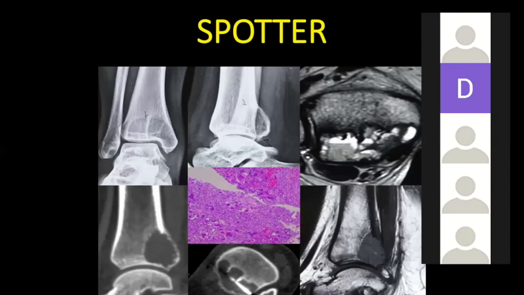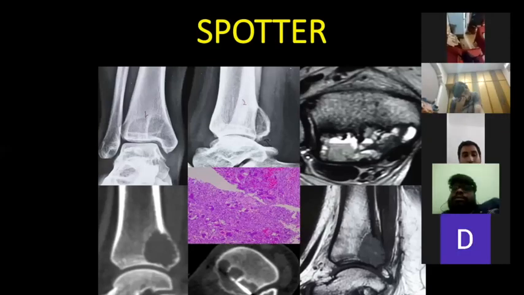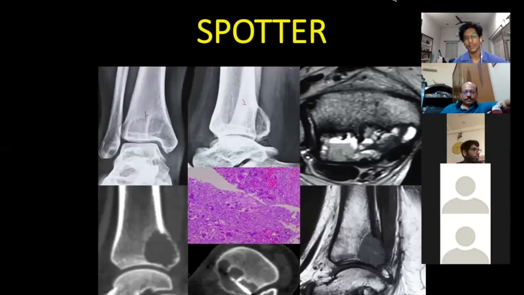Shoham, you have seen this case? No, sir. Okay, go on. Tell me then. Sir, this is a plain radiograph of a skeletally mature patient, showing the ankle.